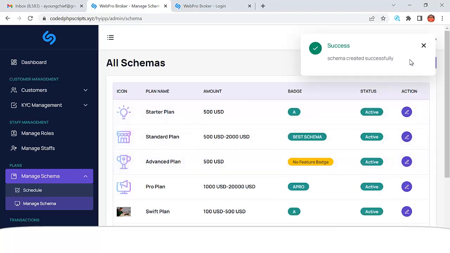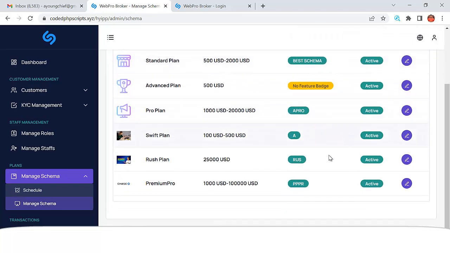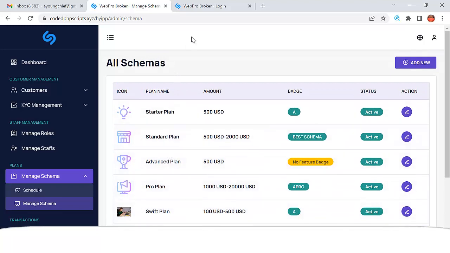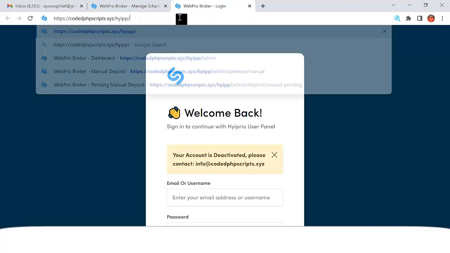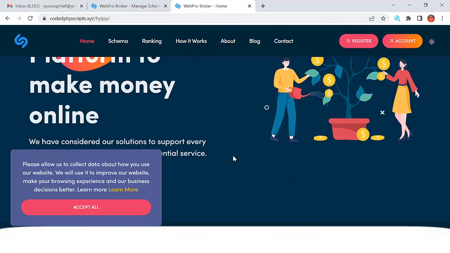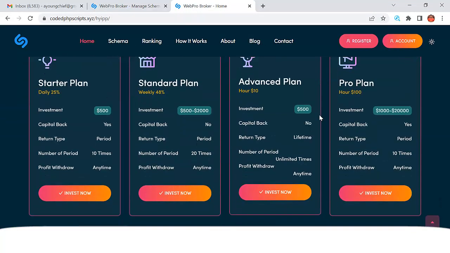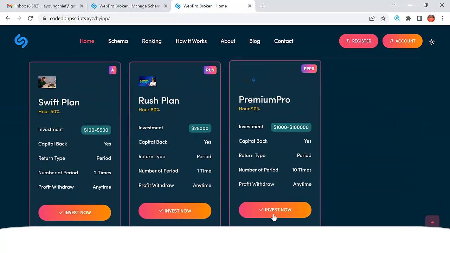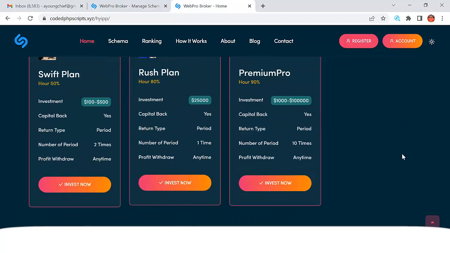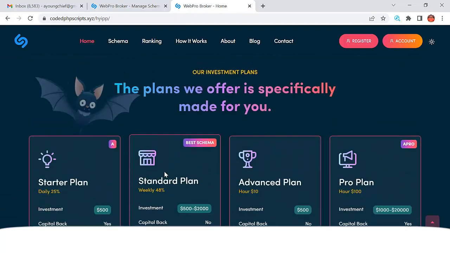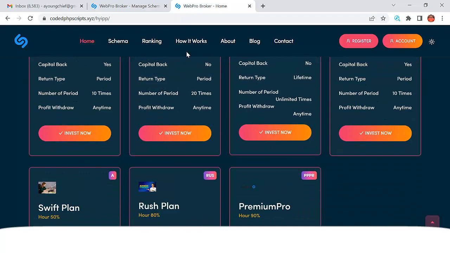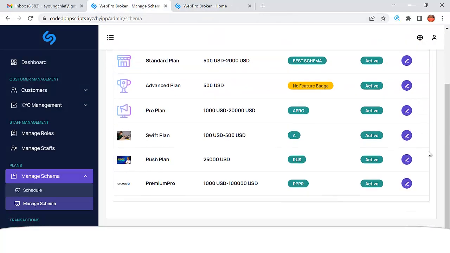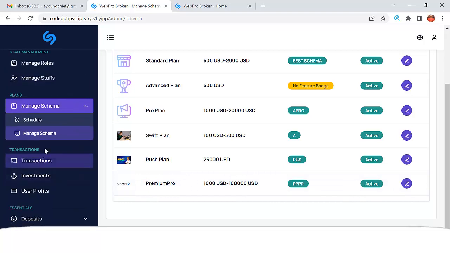Awesome. So you see that the schema has been added successfully, and that is just how to add your investment plan. If I come to the front page, the investment plan that I added right now, I'm going to see it in the investment plans. Can you see that Premium Pro is just coming here? All the investments that you add are going to appear here. If you want to remove any of these investments from the admin page, you can also delete them. So this is how you can set up your investment plan, and it's very, very easy, right?